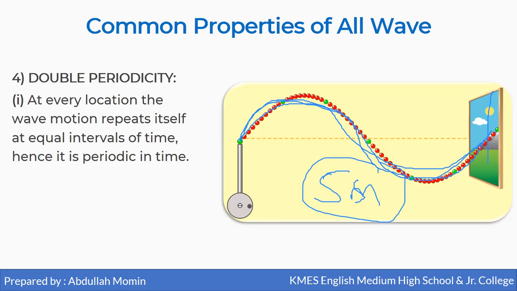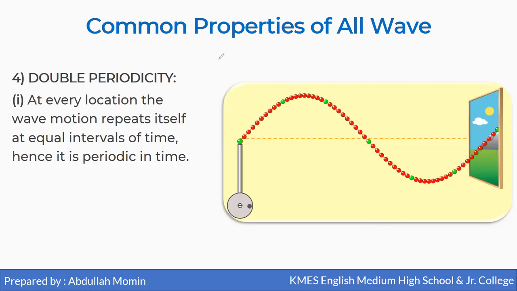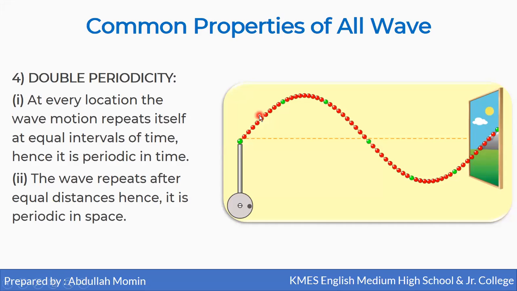And after that, again one crest and one trough will develop in 5 seconds. So we will say that after equal interval of time, one set of crest and trough is developing, and this one set of crest and trough is nothing but time period, and we will say that it is periodic in time. And this wave also repeats itself after an equal distance. The wave repeats after equal distance, hence it is periodic in space.